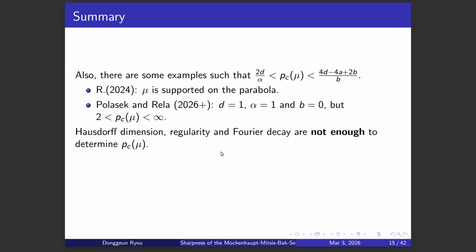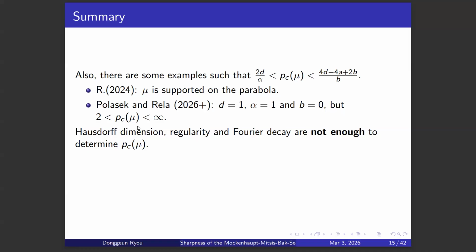In one of my previous works, I considered some fractal measure lifted to the parabola. In this case, the critical P was strictly between these two numbers. And this is the most recent research, by Polasek and Rella. They considered when the ambient dimension is 1 and alpha is 1, so that the Hausdorff dimension is 1, but beta equals 0, which means there's no Fourier decay. But there's some critical P, which is strictly between these two numbers. There's some non-trivial extension estimate for this measure.